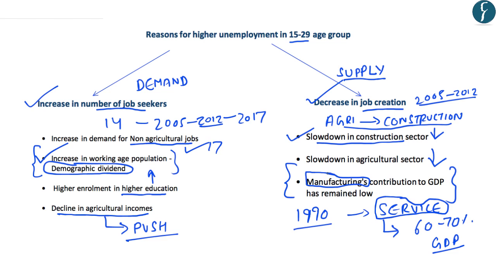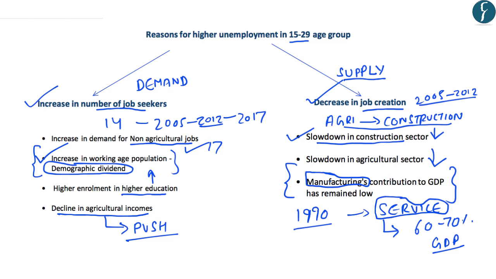And that is why they are able to employ only a limited number of people. However, the manufacturing sector has not witnessed growth similar to that of the service sector. And we know that the manufacturing sector is a labor intensive sector and it has the potential of employing a majority of people. However, its contribution to the GDP has remained low in the past 20 to 30 years. And that is why it has led to a decrease in job creation, and the supply of jobs has remained stagnated or less in number.